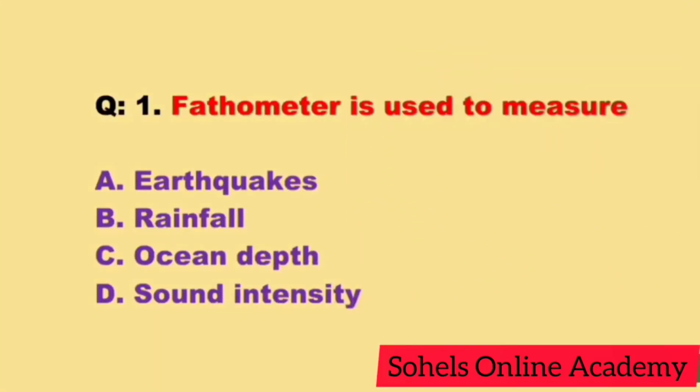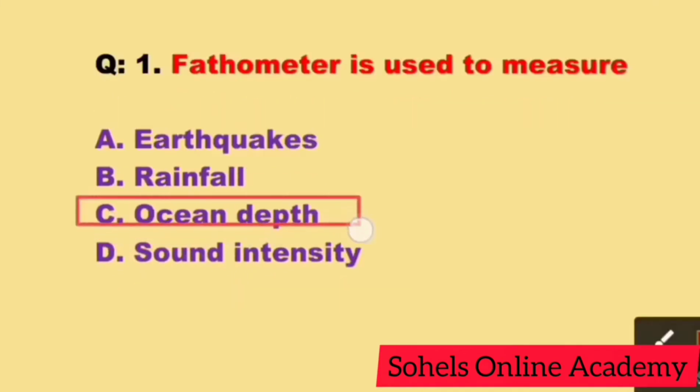Question number 1. Pedometer is used to measure. Correct answer C. Ocean depth. Pedometer is a depth finder that uses sound waves to determine the depth of water. So C is correct answer.